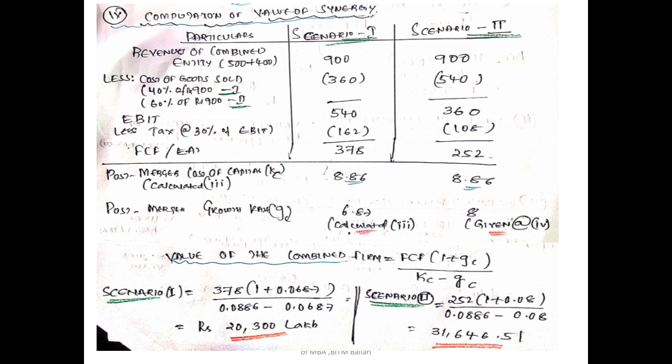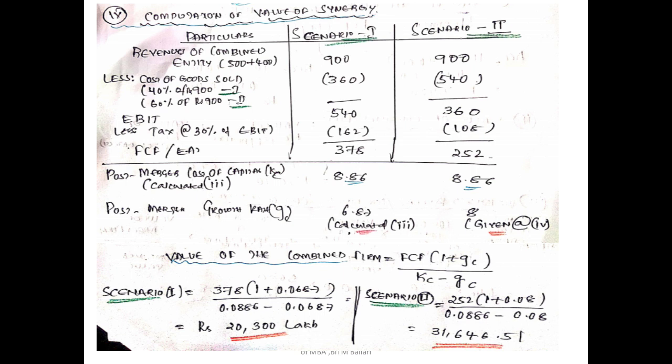The cost of goods sold is going to be reduced by 40%, and I need to look at the combined value of the firm with the synergy benefit. So let's present the data here. I'll be calculating in parallel for scenario 1 and scenario 2.